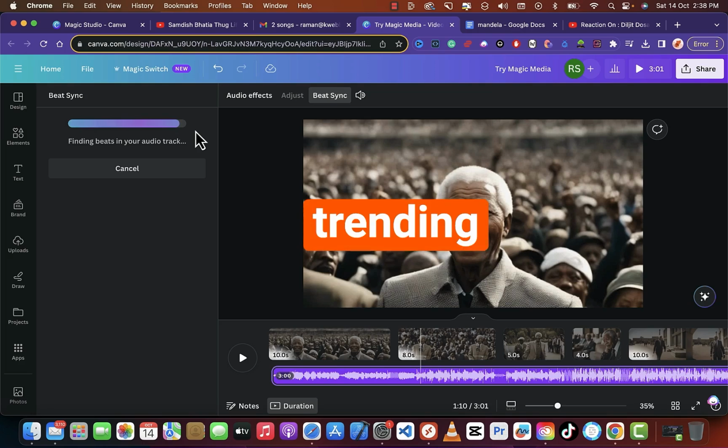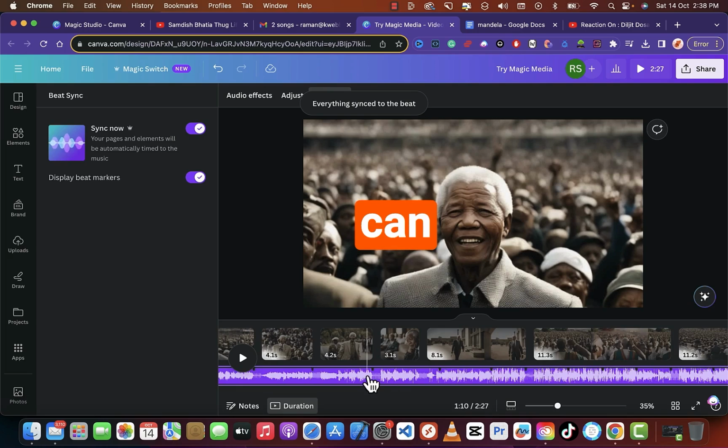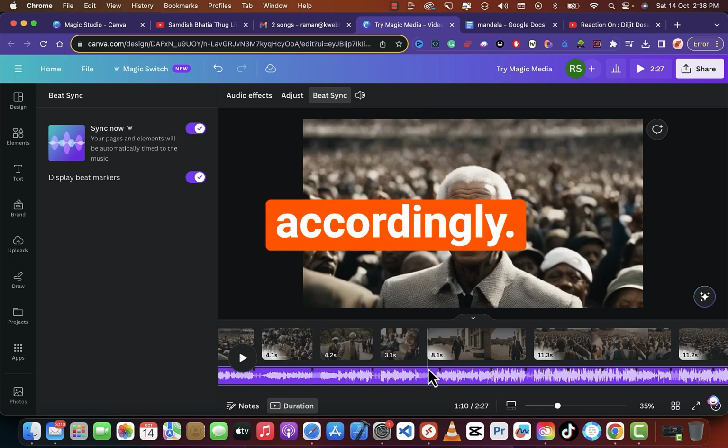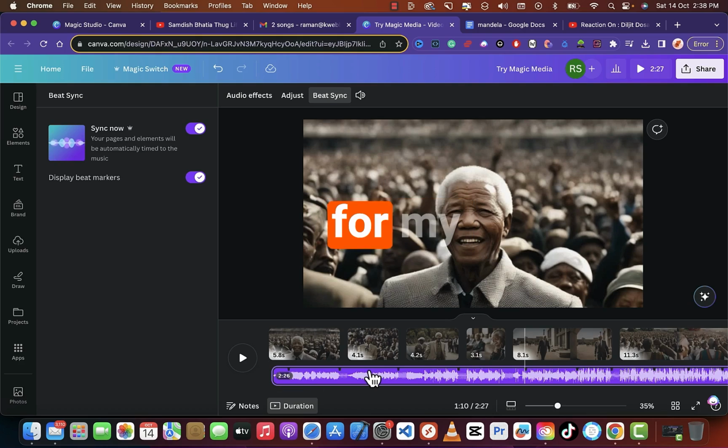As you can see in all the trending videos out there. So with the beat sync, you will be able to get the breakpoint. After you get the breakpoint, you then use the transition accordingly. As you can see, there is a beat drop, there is a beat drop, and you can rearrange your clips accordingly. So you can add a transition to it. It doesn't matter for my particular video because it's for YouTube, and the video is about Nelson Mandela. It's just a social video.